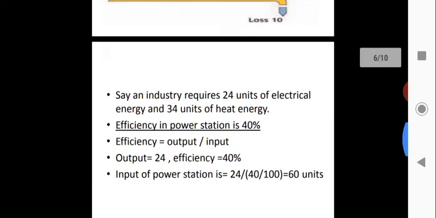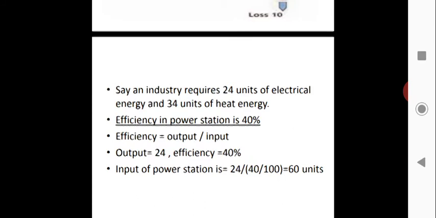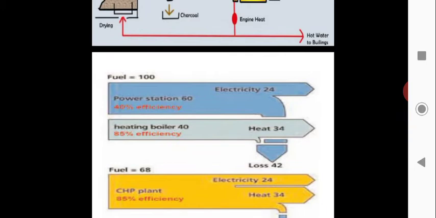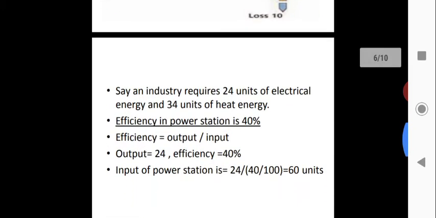The efficiency of the power station is 40%. The input of the power station is equal to the output divided by the efficiency.